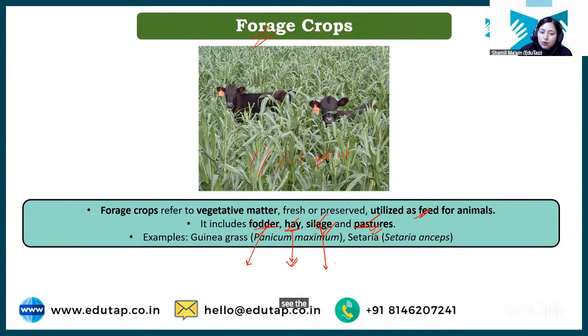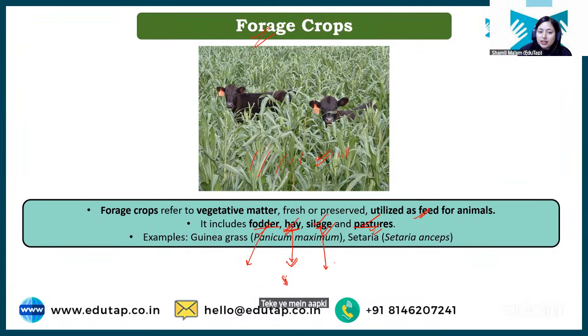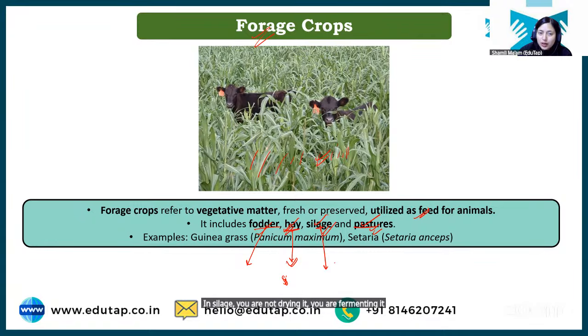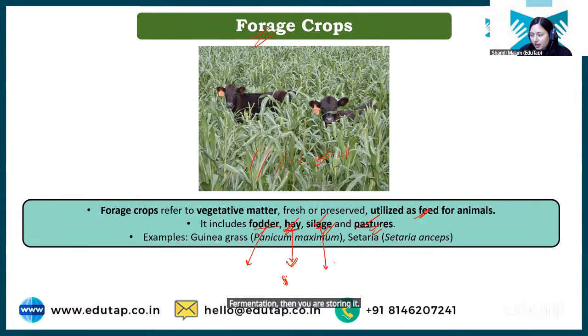See, the difference is how it is stored. In hay, you are reducing the moisture content of fodder. ठीक है, हे में आप क्या कर रहे हो? You are reducing the moisture content by drying it. The process of storage is totally different here. You are drying the fodder material and then storing it in hay. In silage, you are not drying it, you are fermenting it. You are cutting down this fodder material into small pieces, and then you are keeping it in some kind of bins. And in those bins, you are allowing it to ferment. And after fermentation, then you are storing it. Now I hope it's clear what is the difference between hay and silage.